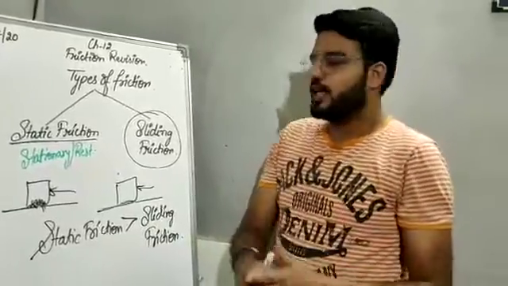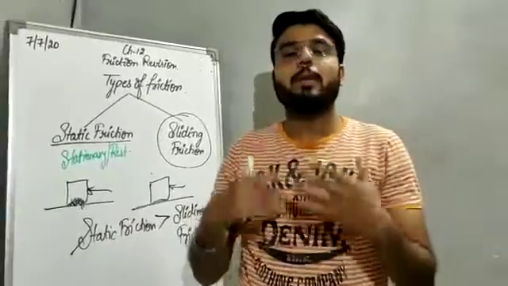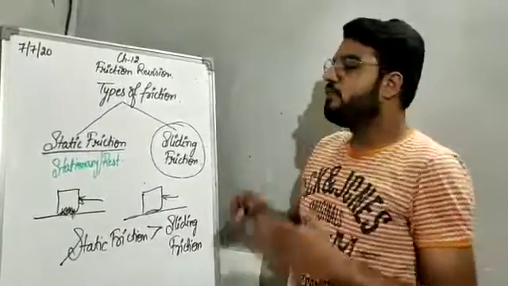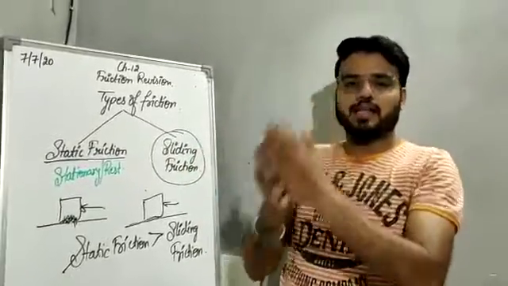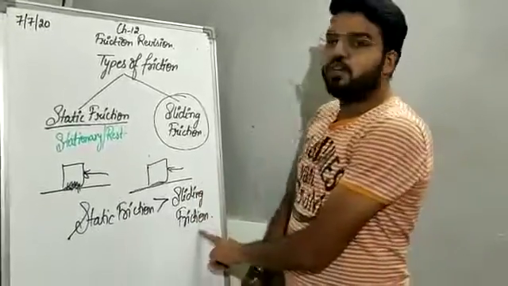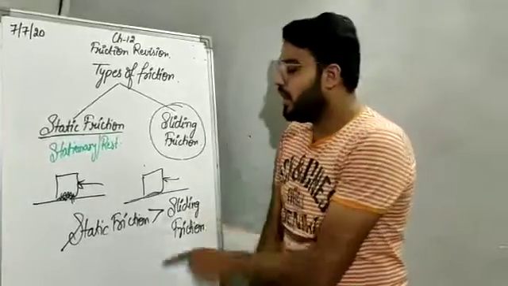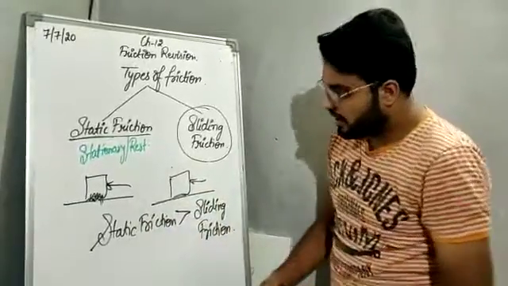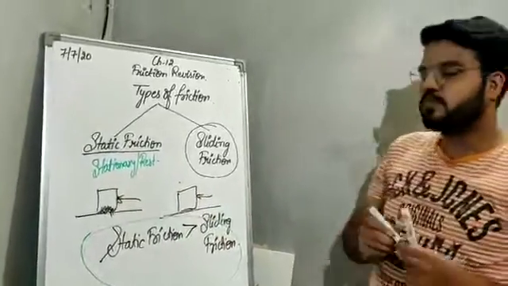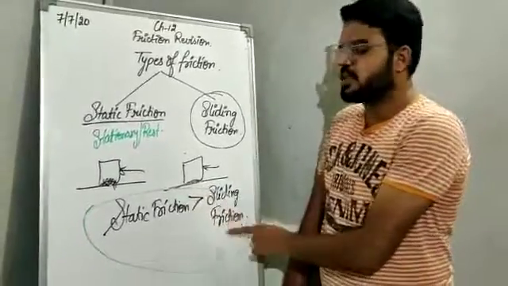In case of static friction, the irregularities are interlocked to the maximum level, whereas in case of sliding friction, as the object is moving, there is less time for the interlocking of the irregularities. That is why sliding friction is always less than static friction. This is a very, very important concept. Got it? Static friction is always greater than sliding friction.